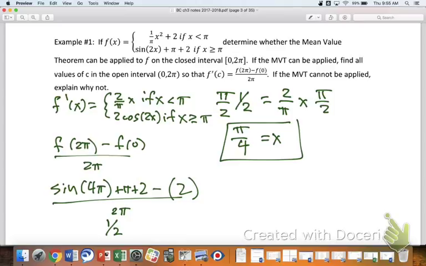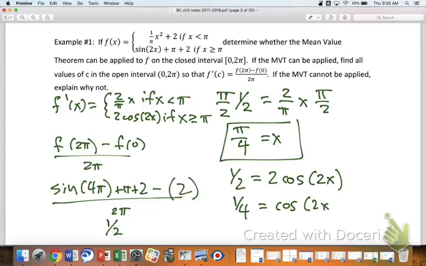Okay, then the other one would be saying 1/2 is equal to 2 cosine of 2x. And this, I think, is going to be calculator territory. You divide both sides by 2. So you get 1/4 is equal to cosine of 2x. Do the inverse cosine of both sides, divide by 2. Yeah?